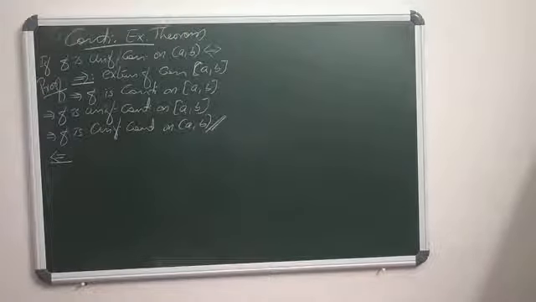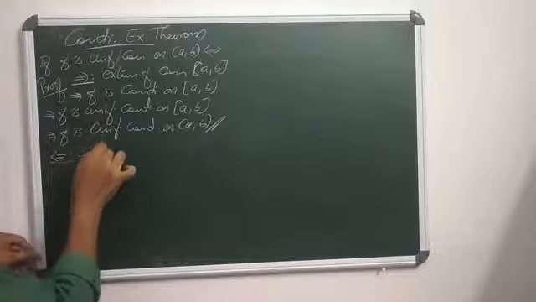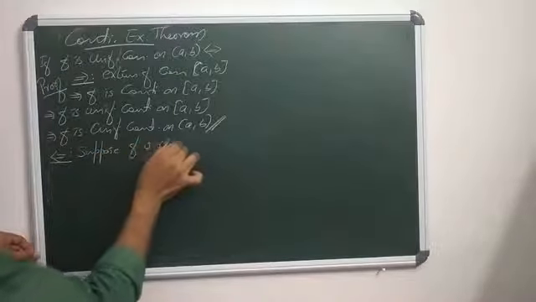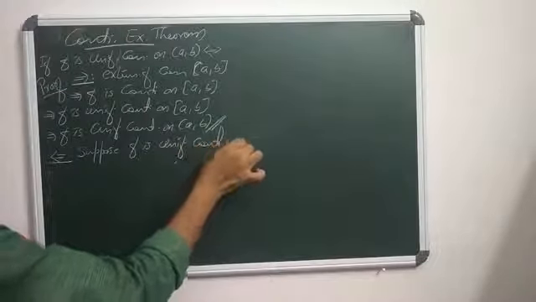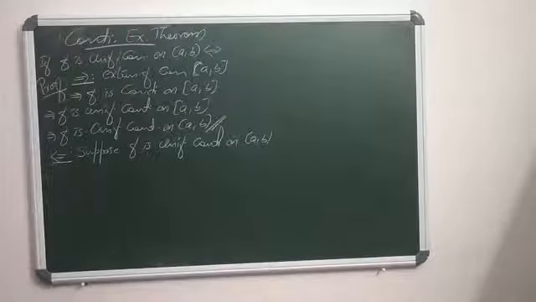Again, let's suppose that f is uniformly continuous on the open interval AB.